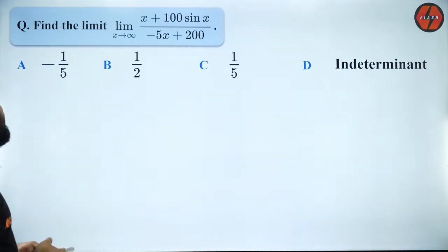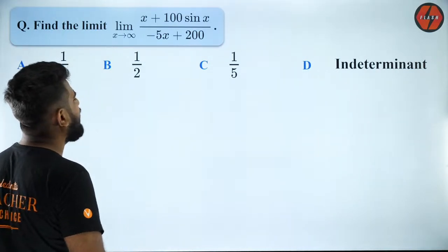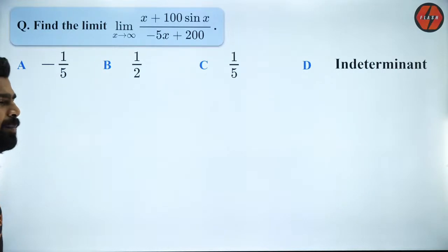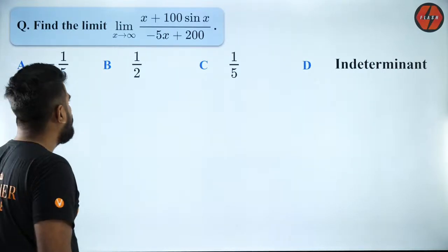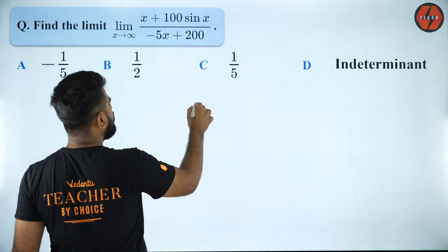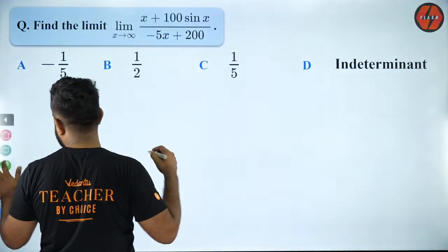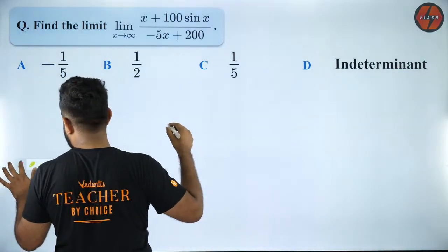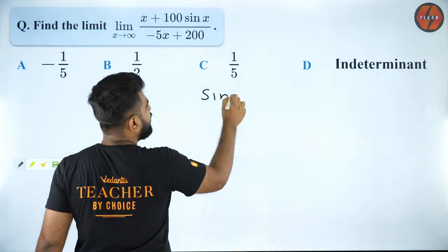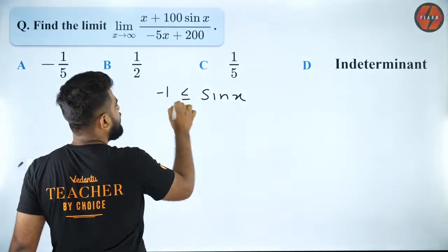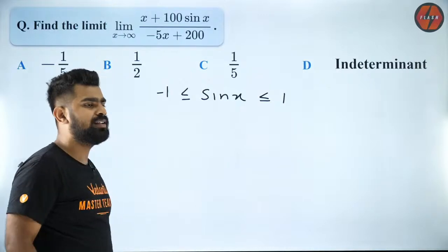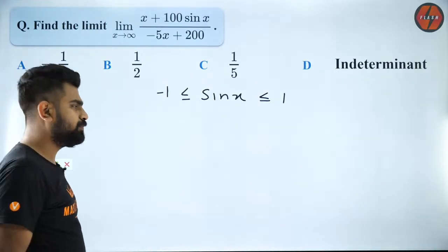So is it option A? Yes, you guys are all absolutely right. You could have directly done it, but I'm going to teach you the sandwich rule. So let's use that. First of all, let me teach you from the basics. Listen carefully how I'm going to do it. Do you all agree? Sin x lies between -1 and 1. Everybody knows that?